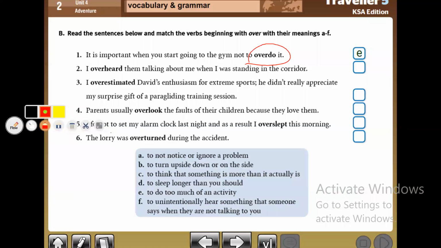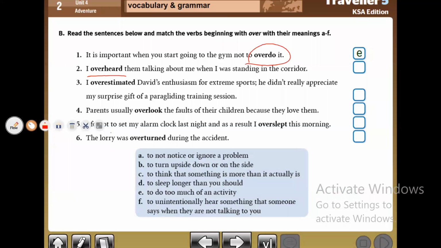Number 2. I said you overheard, to listen to someone, to hear someone speaking, but you didn't in fact intend, you didn't plan to listen to him, to hear him, but you listened to him by luck, by chance. Anyway, I overheard them talking about me when I was standing in the passage. So what does the word overhear mean here?